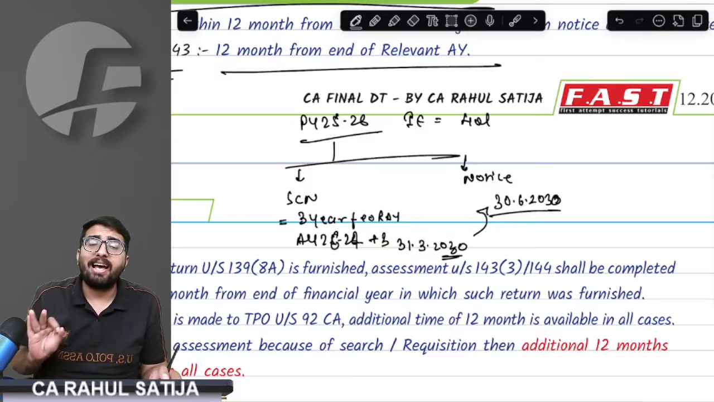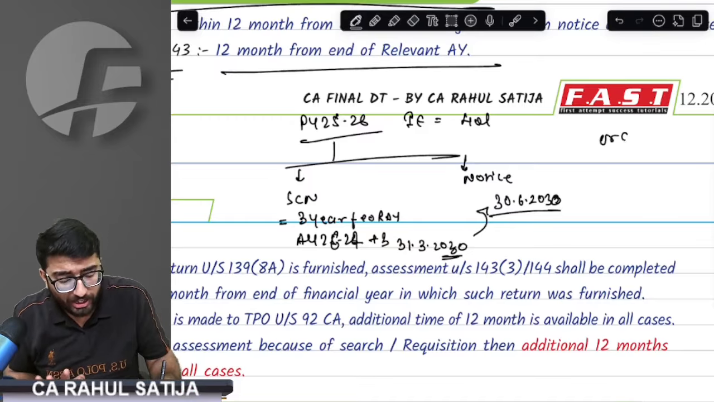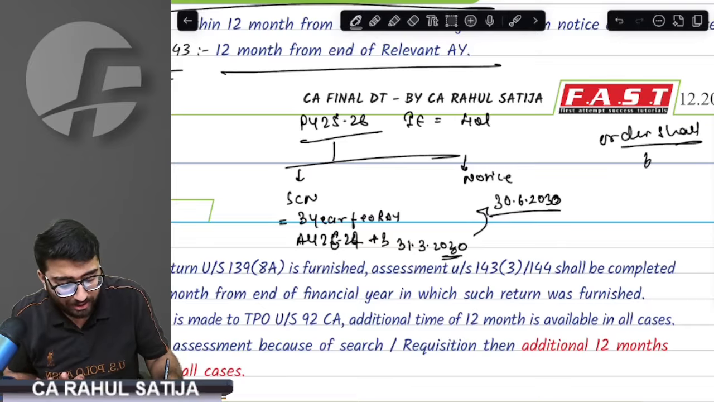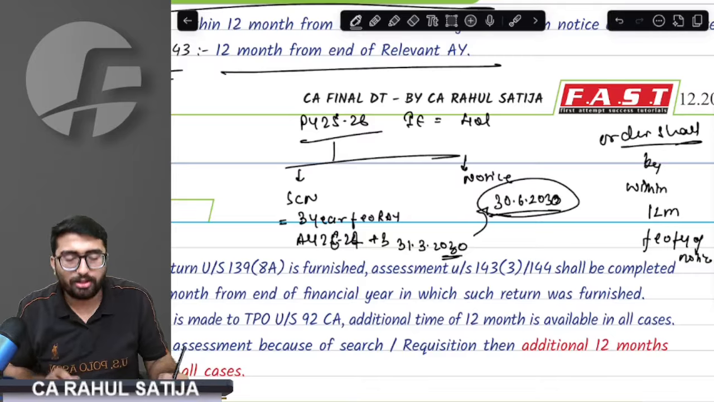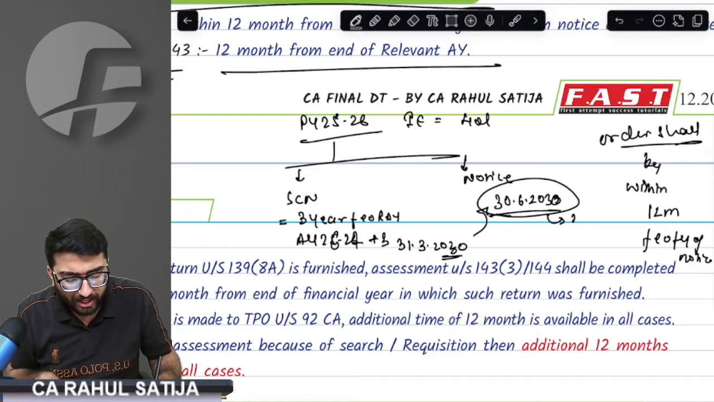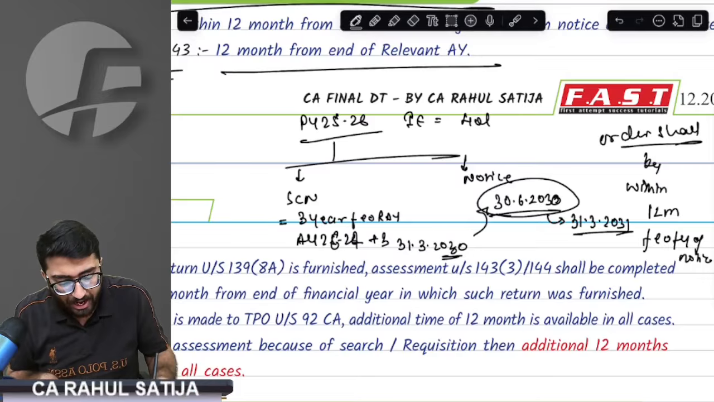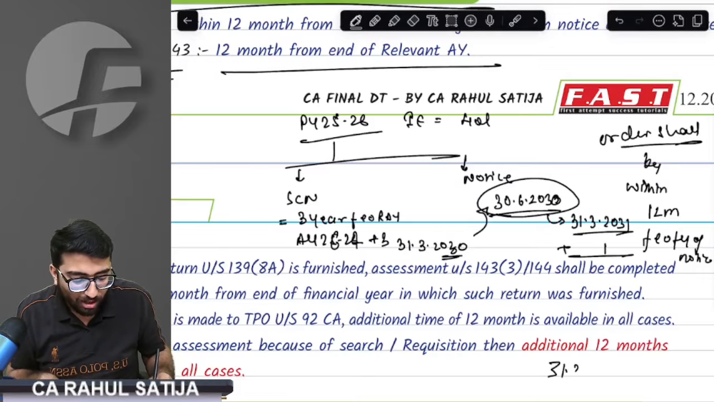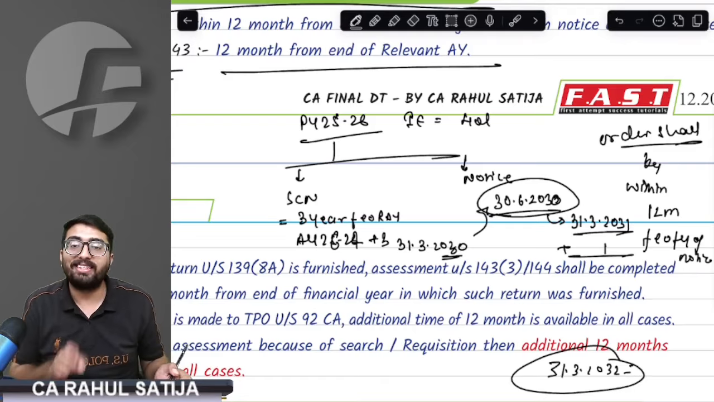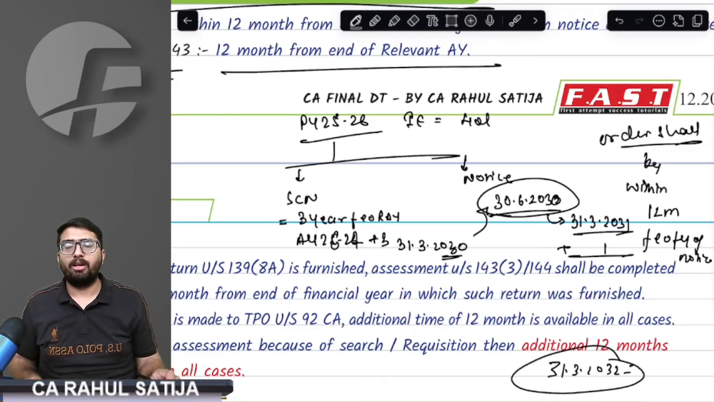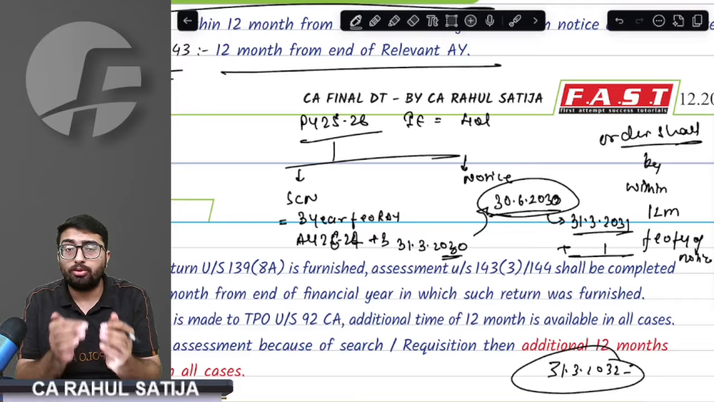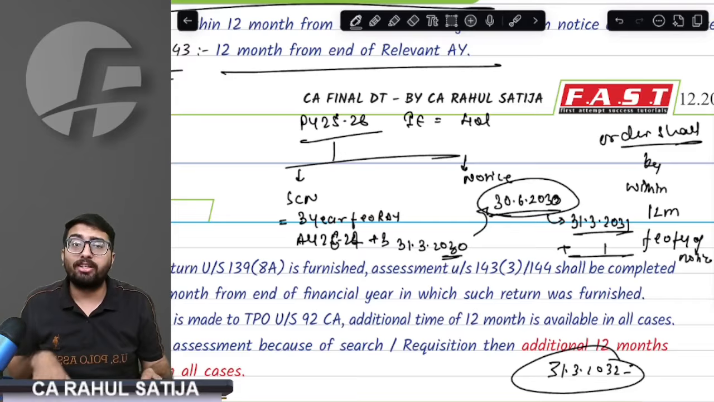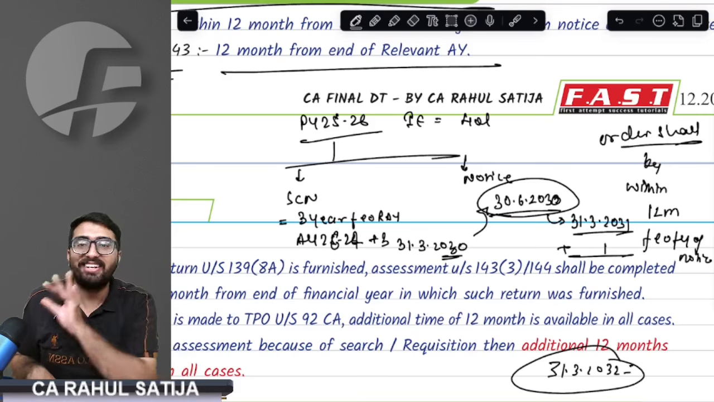Provision says as notice is issued, order shall be passed within 12 months from end of financial year of notice. That means if notice is issued in 2030, let that financial year end 31st March 2031 and add 1 year to it, that is 31st March 2032 is the due date of passing the order under this section. So order is dependent upon the notice date, not show cause notice, but notice date. If notice is issued, then within 1 year from the end of the financial year, order is to be passed under 147.